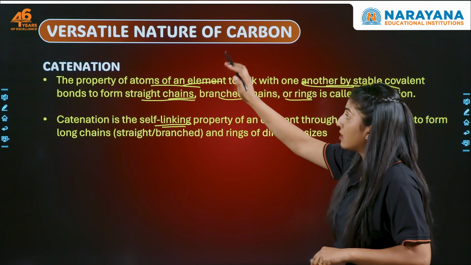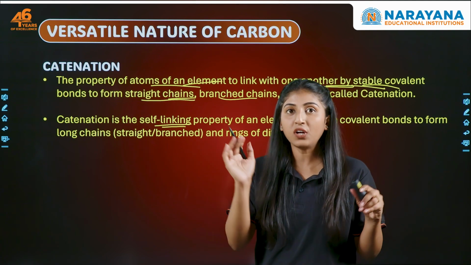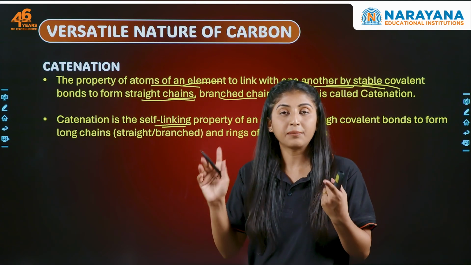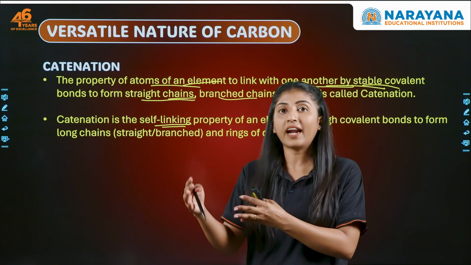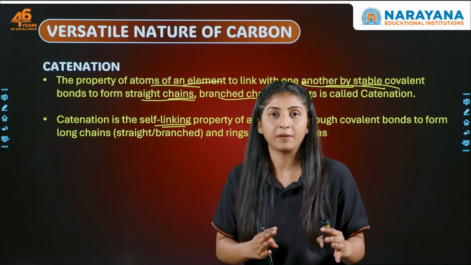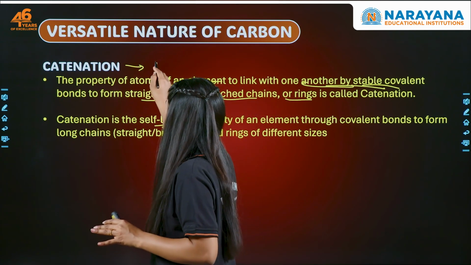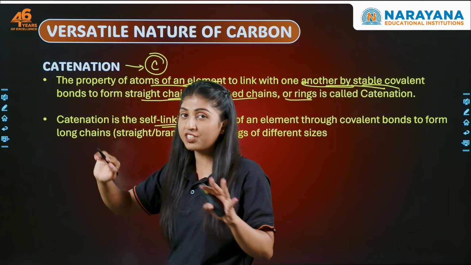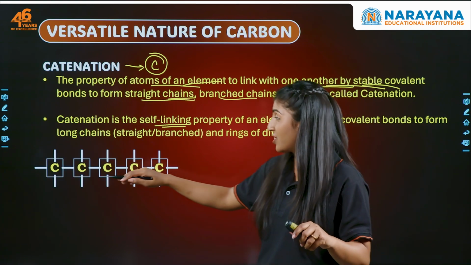But catenation is something that is really amazing. And it's not that only carbon does it. It can be done by silicon, phosphorus, in fact sulfur, but उनमें catenation इतना strong नहीं जितना carbon में है. So what do we understand here? That carbon has a very unique property of catenation. So it is linking with itself. अभी ये देखो, ये एक straight chain बना दिया.